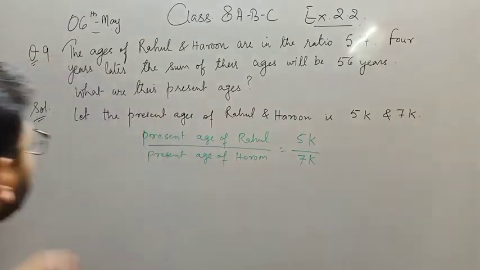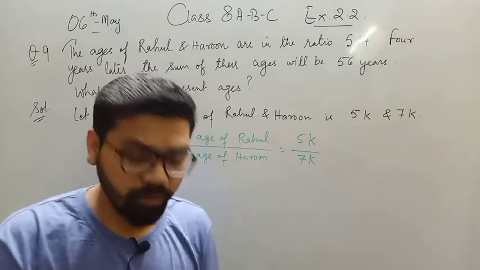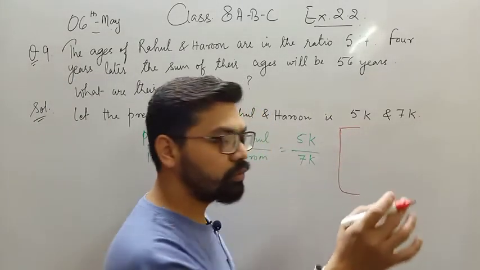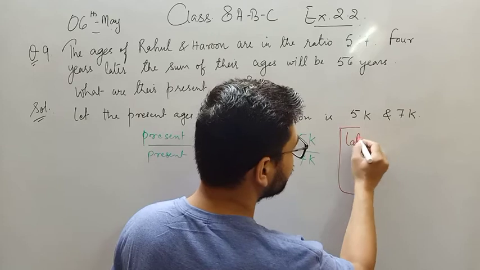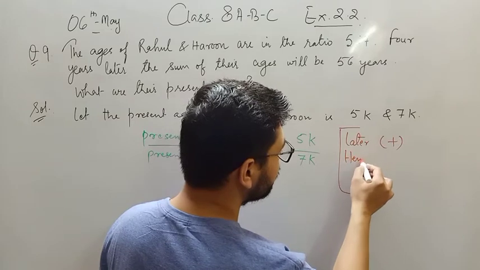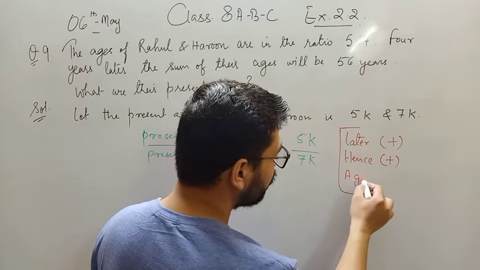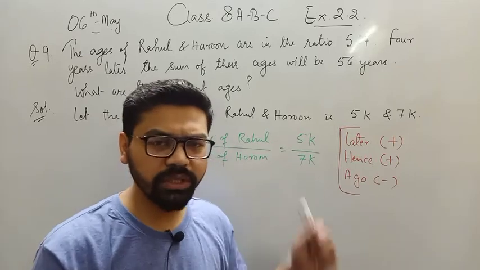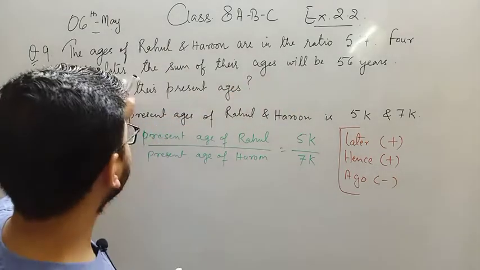Now 4 years later, 4 years later means 4 saal baad. Baad means plus. So there are some words. Whenever you have these words in the question, later, that means you need to use a positive sign, or you can say hence, again a positive sign. But if you see ago, then use a negative sign. These are the words frequently used in such questions related to age.